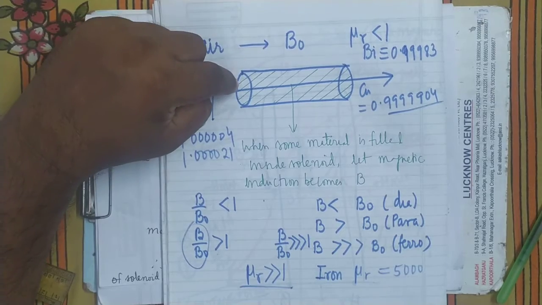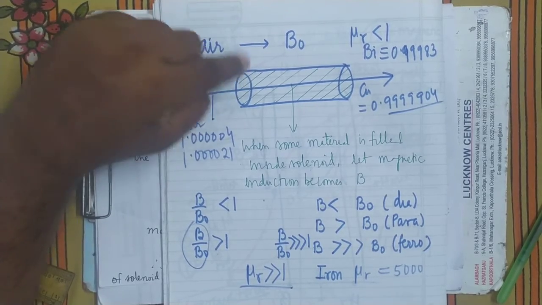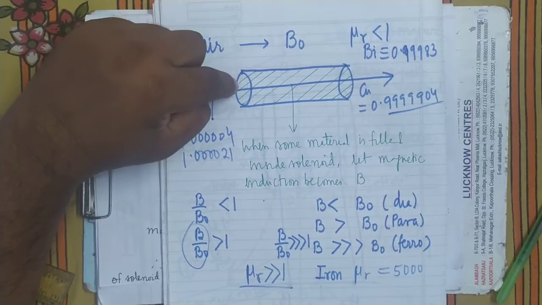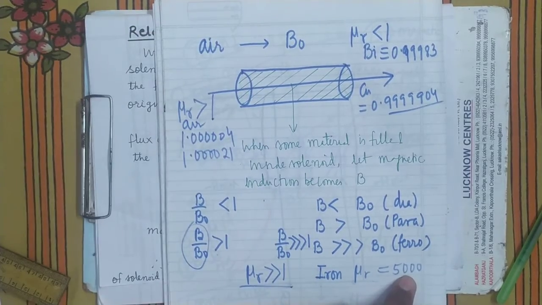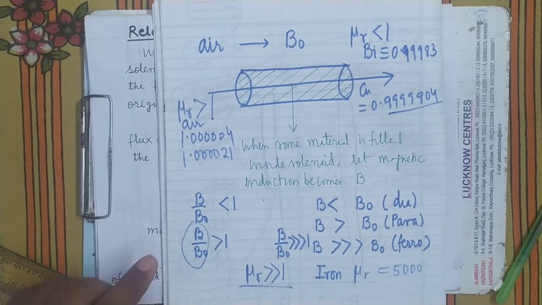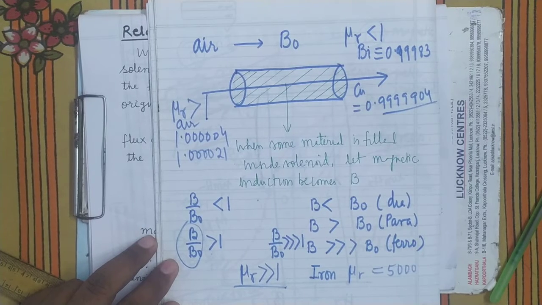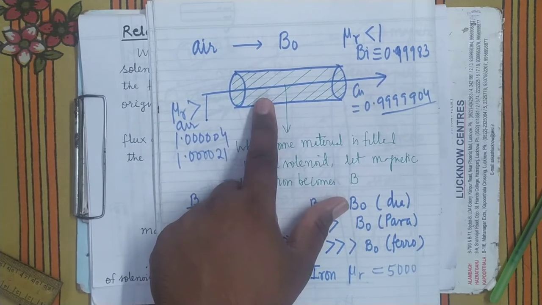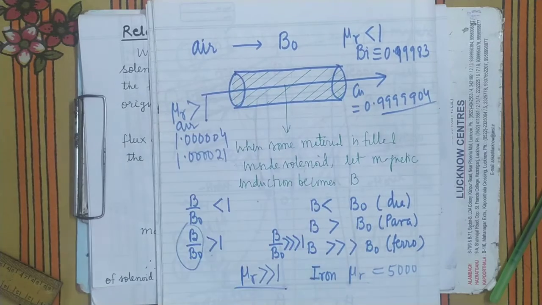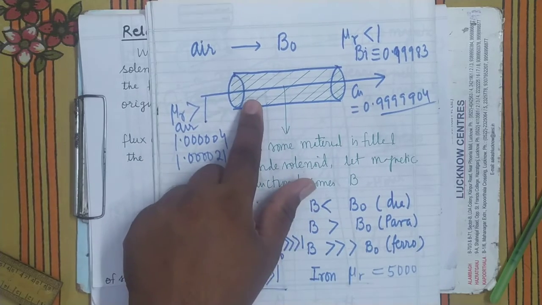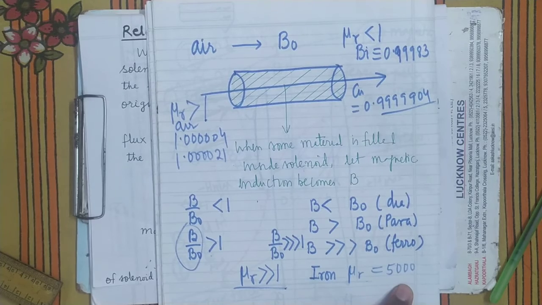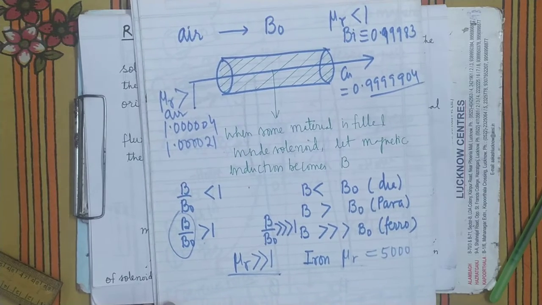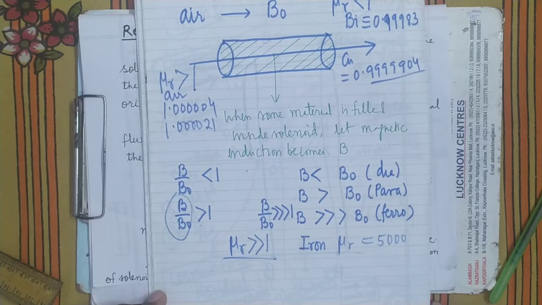When you fill it with iron, what will happen? The magnetic field will become 5000 Gauss. Gauss is the CGS unit of magnetic field. So suppose there was 1 Gauss magnetic field inside this solenoid. Then on filling it completely with iron, the magnetic field will become 5000 Gauss. Is it clear?